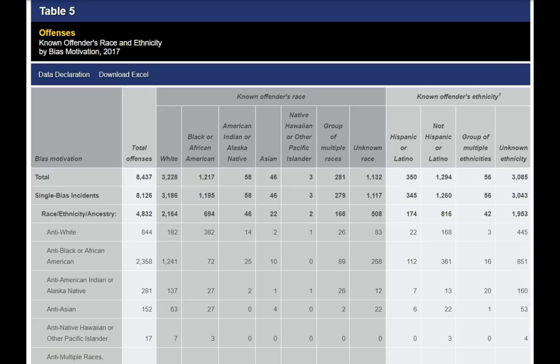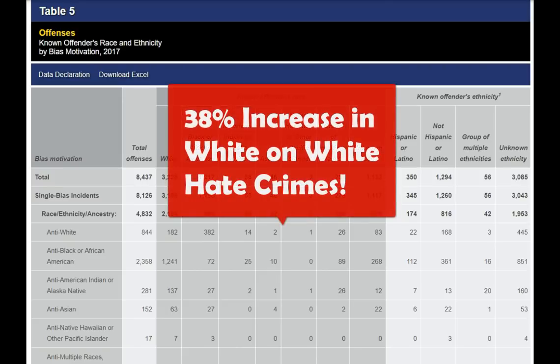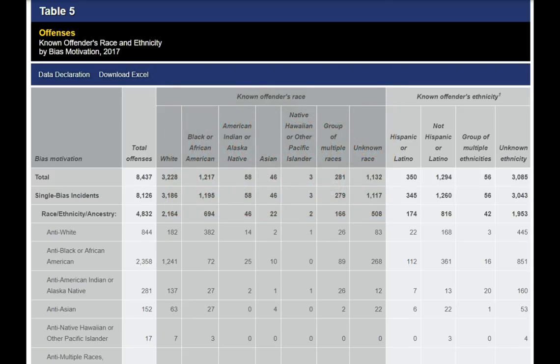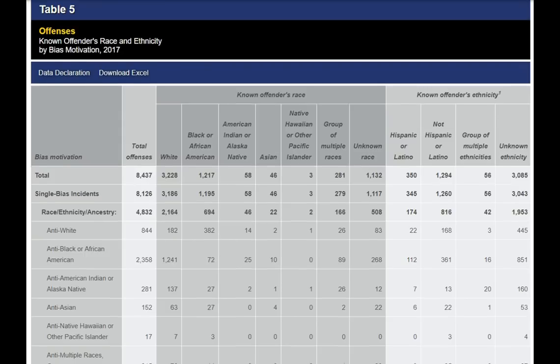And even funnier than that, if we look at the prior year, there was actually a 38% increase in white on white hate crimes, which would make for an unusual but correct headline. But it is interesting to look at some of these incidents and realize that it's not what most people would view as a traditional hate crime. But to be fair, most of these instances do tend to target somebody of a different race or ethnicity.